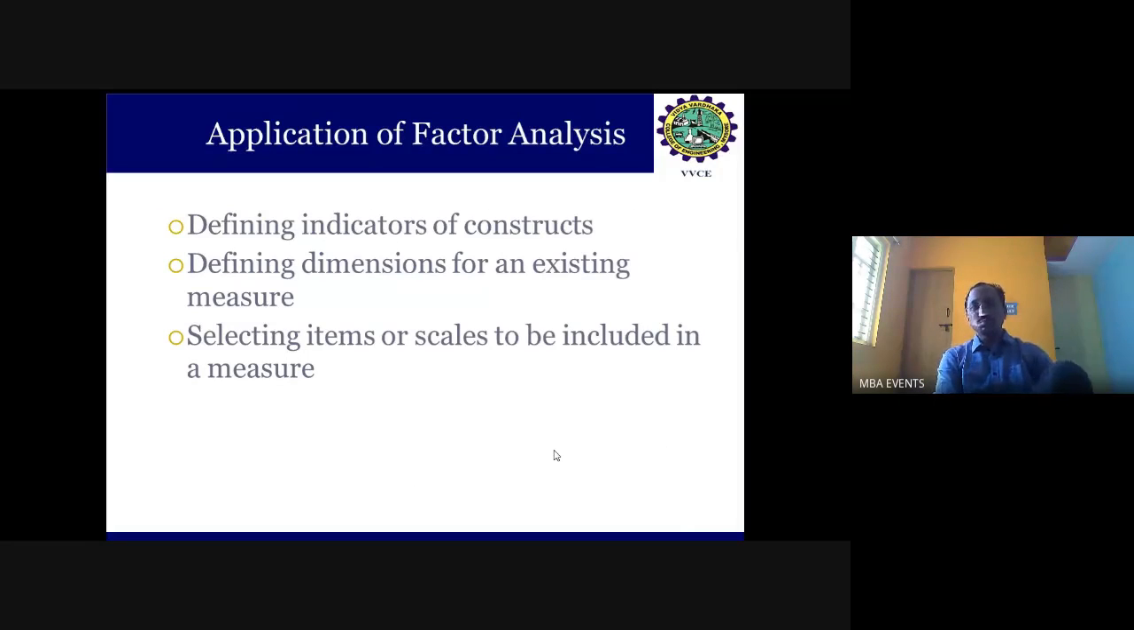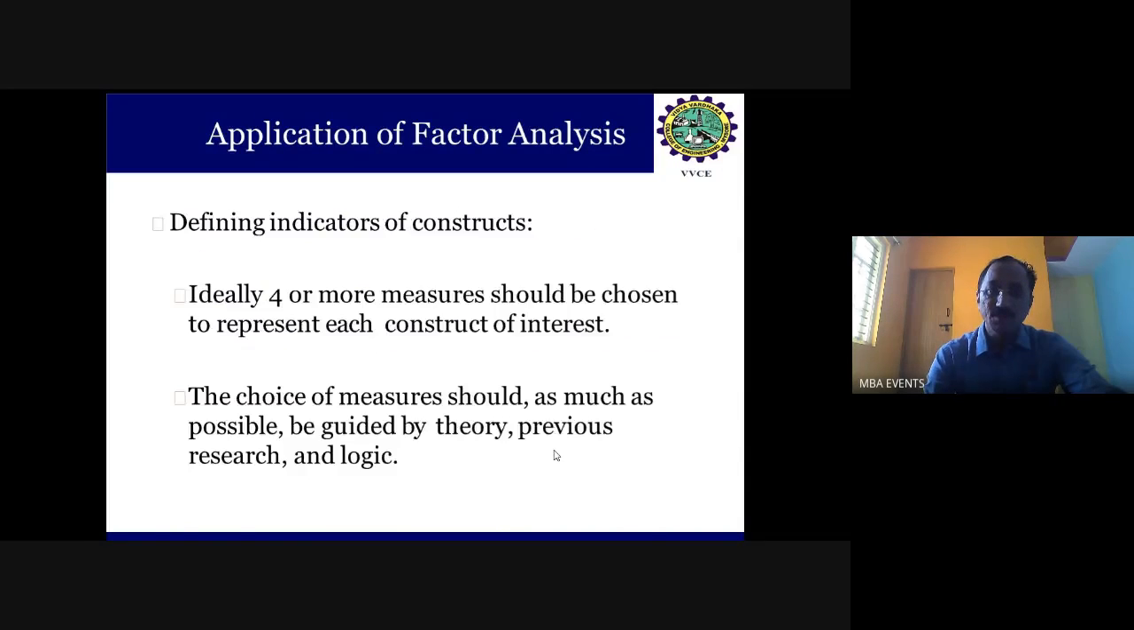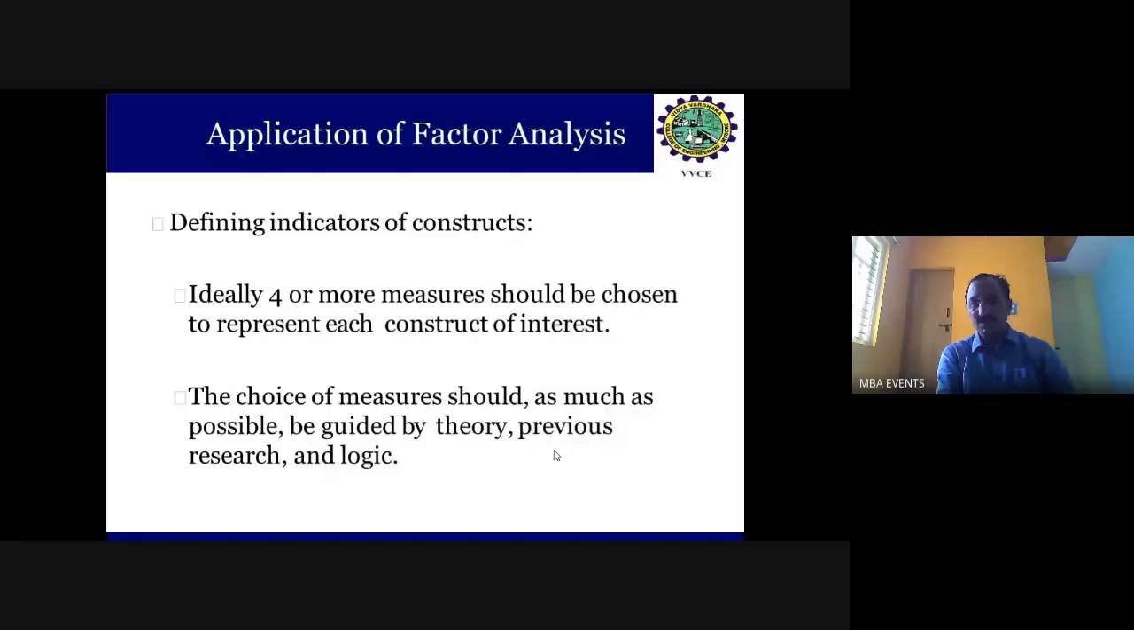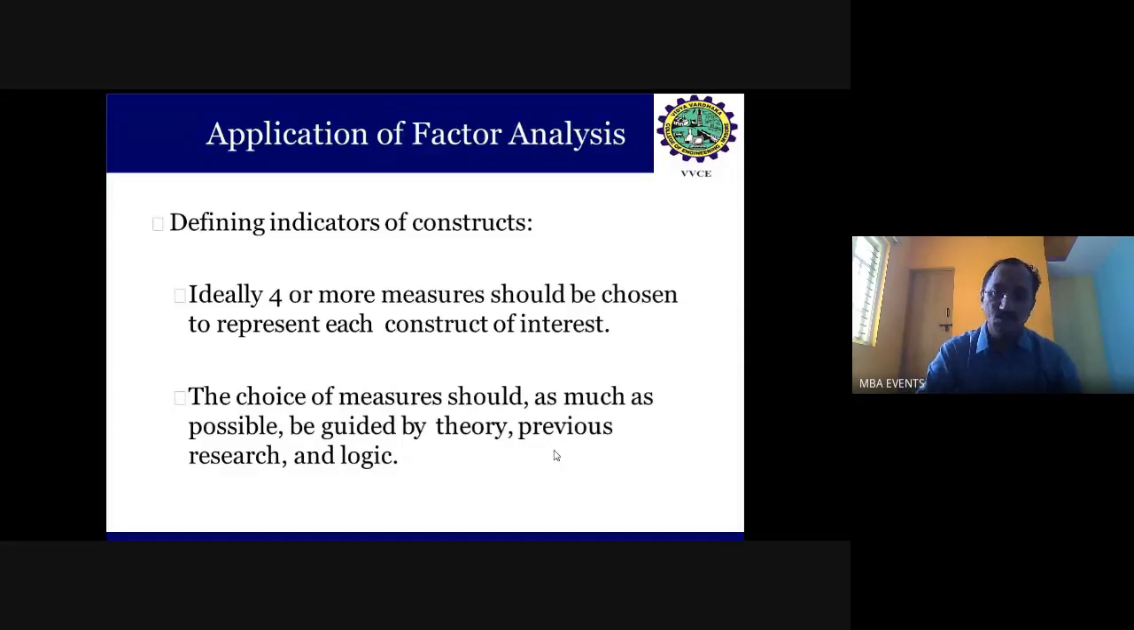So let us focus on the next part, that is the application of factor analysis. When you use this tool, factor analysis is applicable for the following. First is defining the indicators of constructs. Second is defining the dimensions of an existing measure, and third is selecting the items or scales to be included in the measure. Defining indicators of constructs: indicators say in what direction these constructs are moving, or based on what direction these related constructs happened or formed.